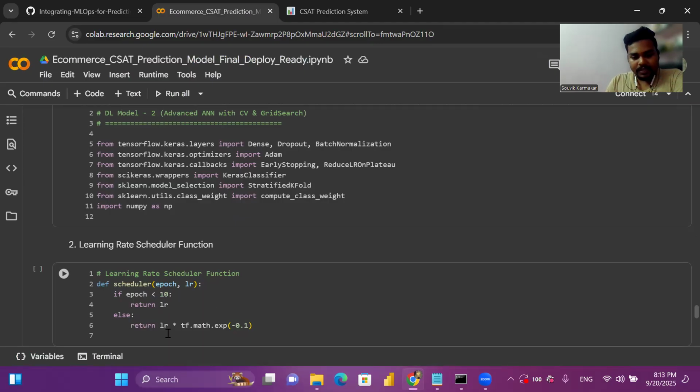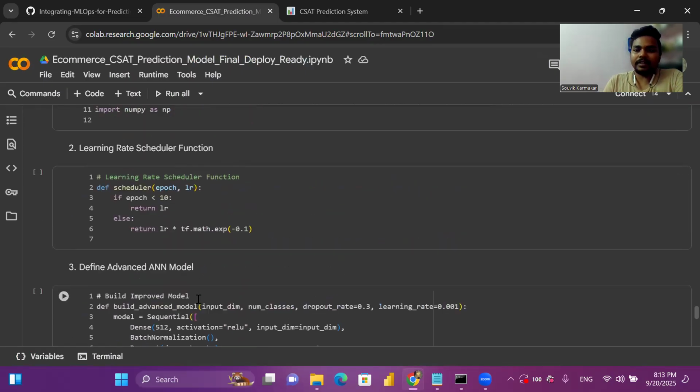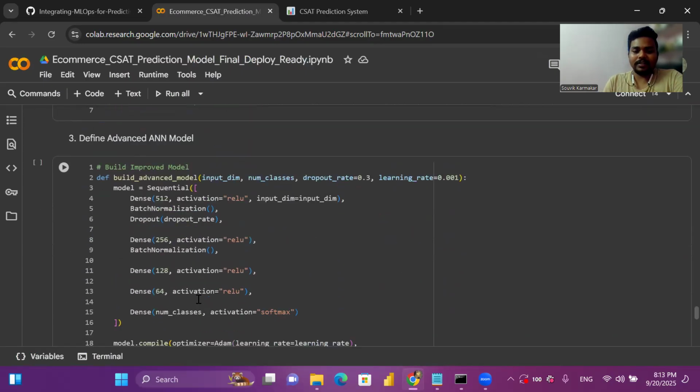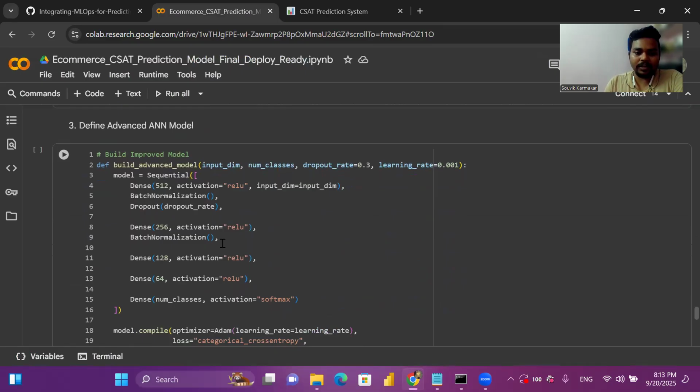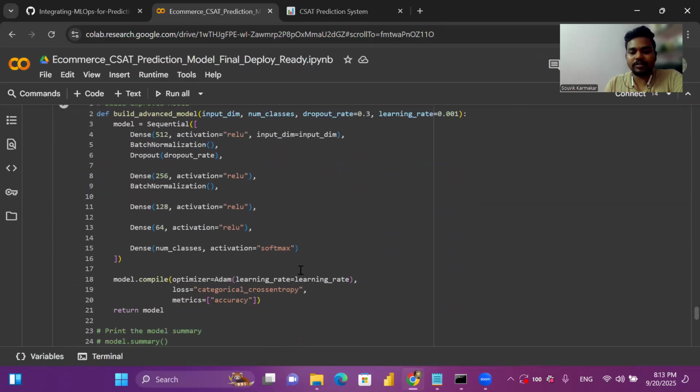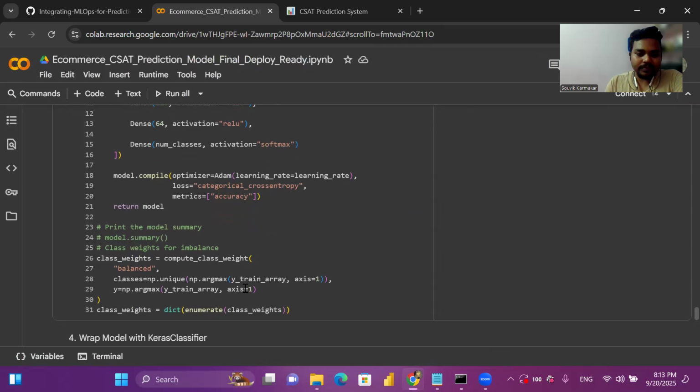But if the model epoch is greater than 10, then in that case we have exponential. We have used exponential so that learning can be faster. And here I have defined the ANN model. Basically, there are 5.2 layers. Here also we have used activation as softmax and compile it.